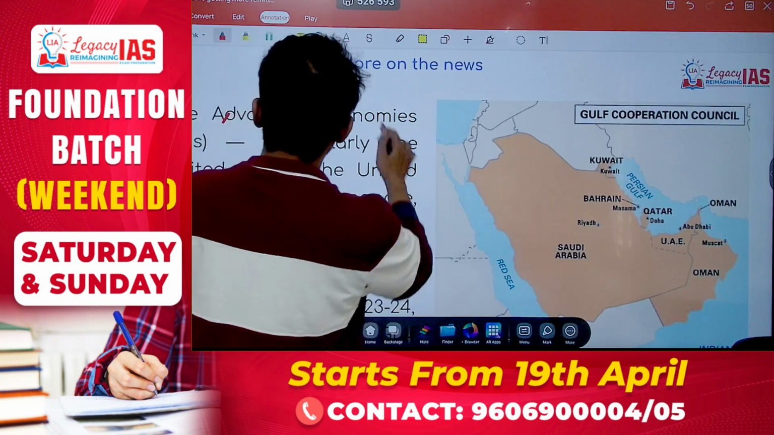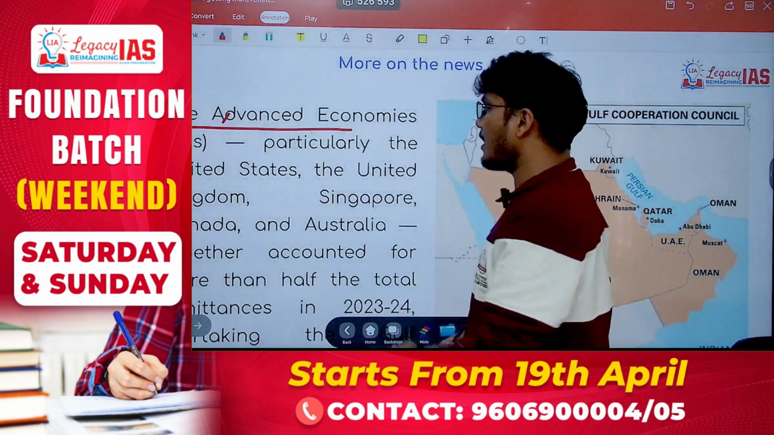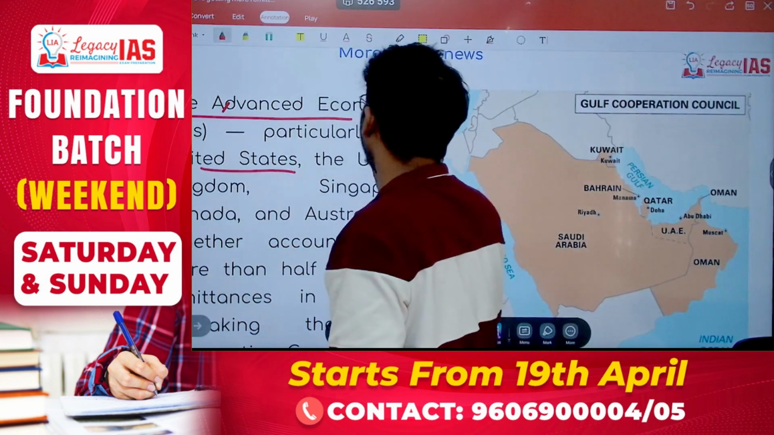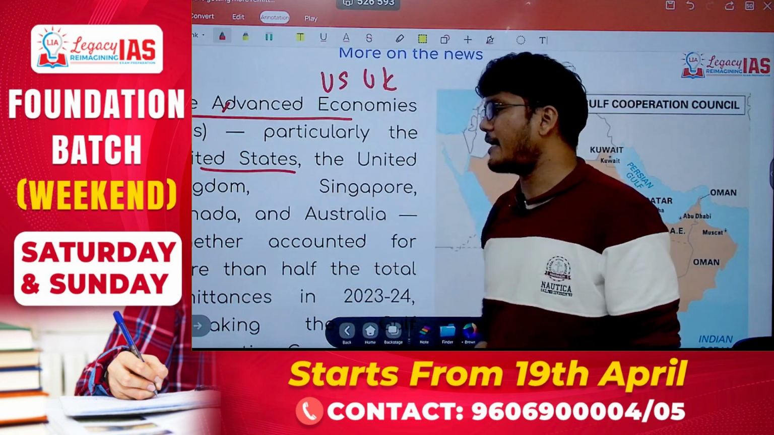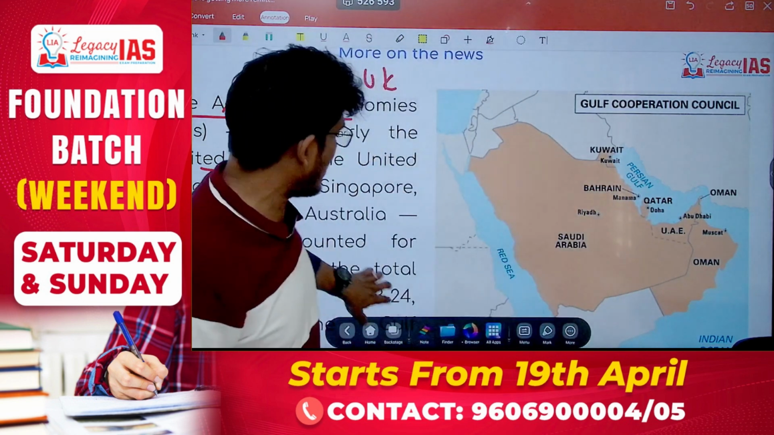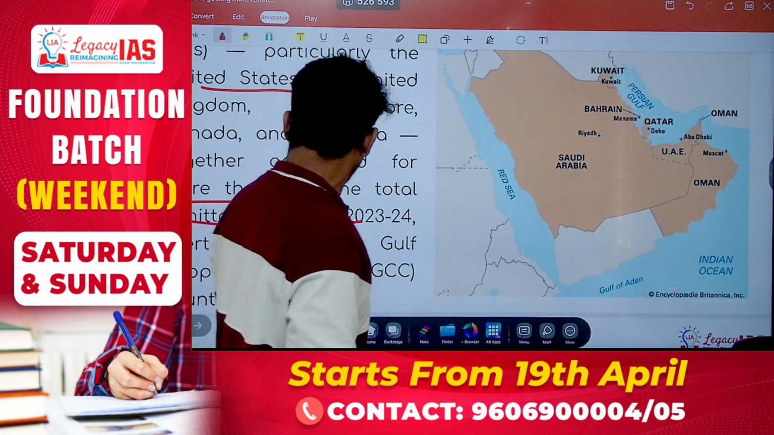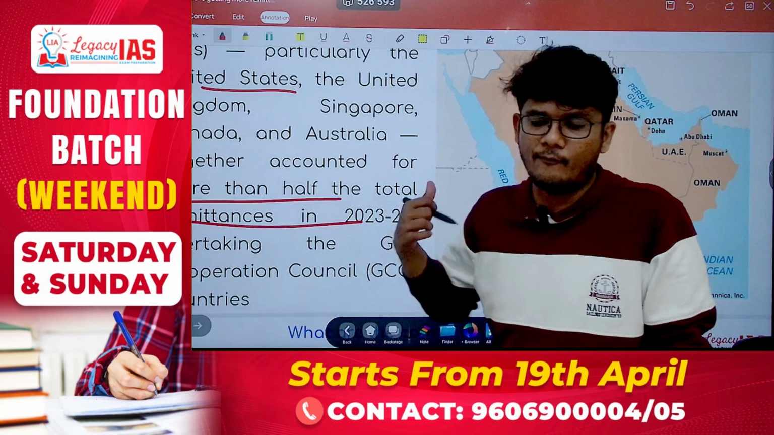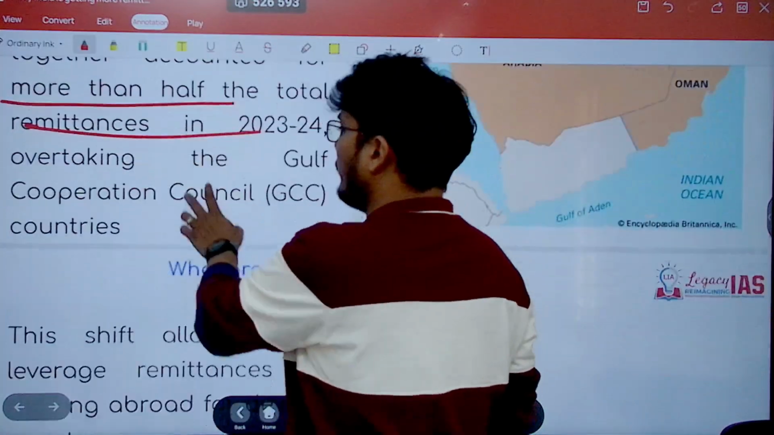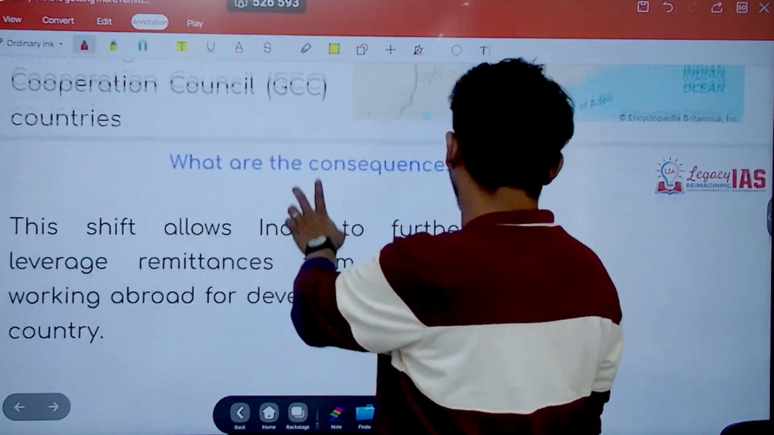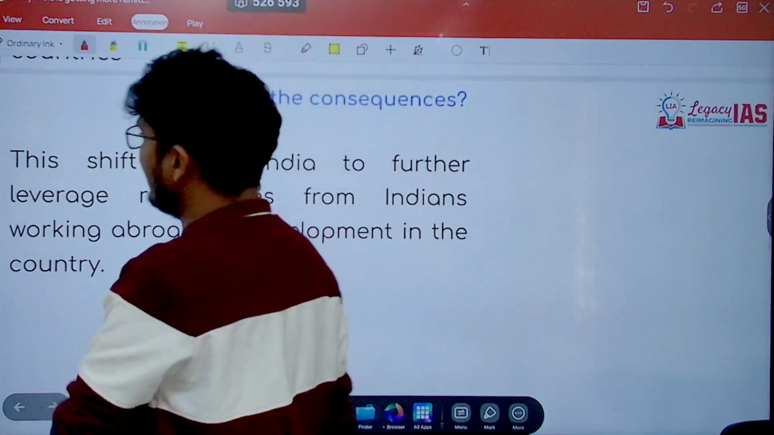Now, more on the news. When we talk about the advanced countries, which countries are we talking about? The United States, that is US, United Kingdom, that is UK, Singapore, Canada and Australia. They together account for more than half of the total remittances received in 2023-24, as we just saw in the chart. They have of course overtaken the Gulf Cooperation Council.